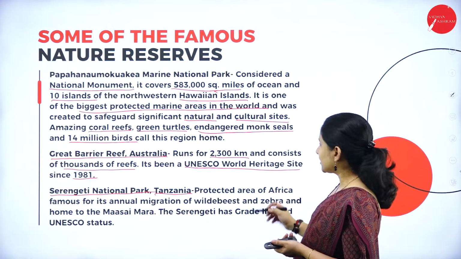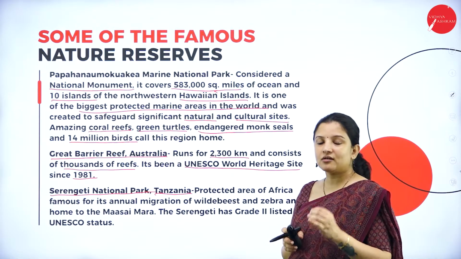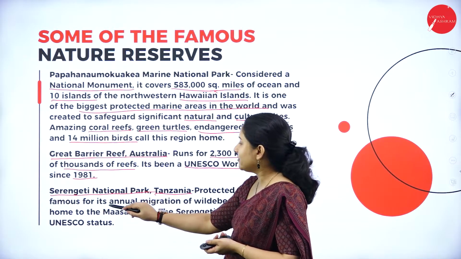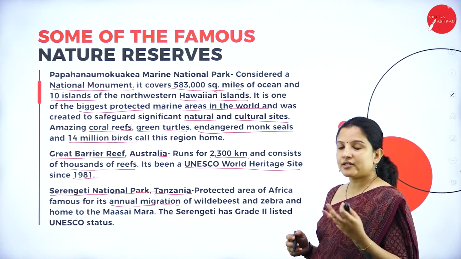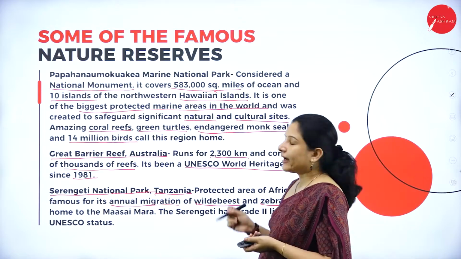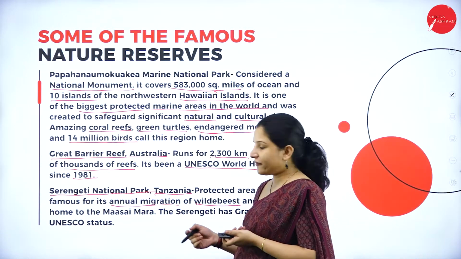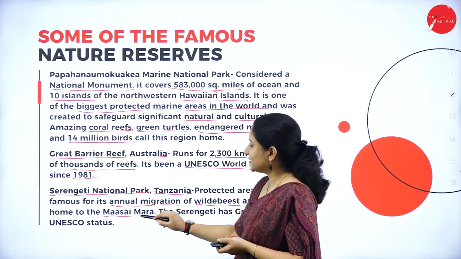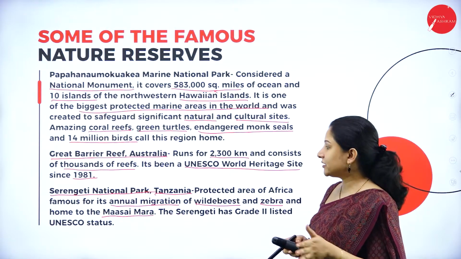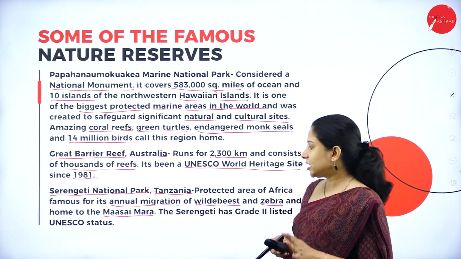So this is the protected area of Africa, and this nature reserve is very famous because a lot of migratory animals come here. Every year there is migration of wildebeest and zebra, and this particular national park is home to a group of tribal people called the Masai Mara. So these are the tribal people who have been living in this particular national park of Tanzania since many years,